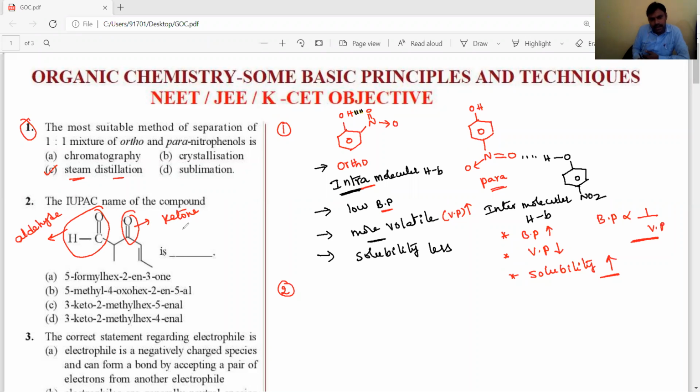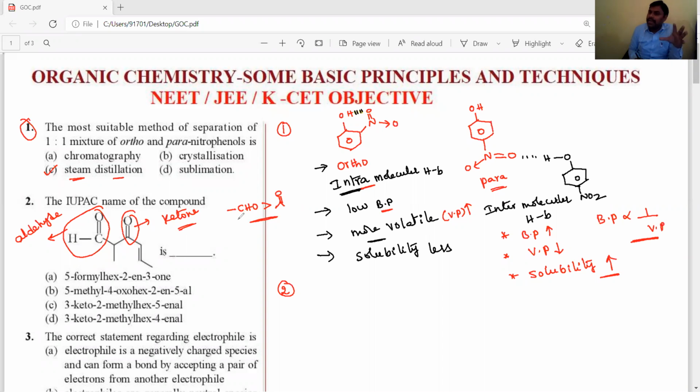When an organic compound has two or more functional groups, then we have to consider one as the most priority functional group, as there is a priority order. In that, aldehydes have more priority than ketones.